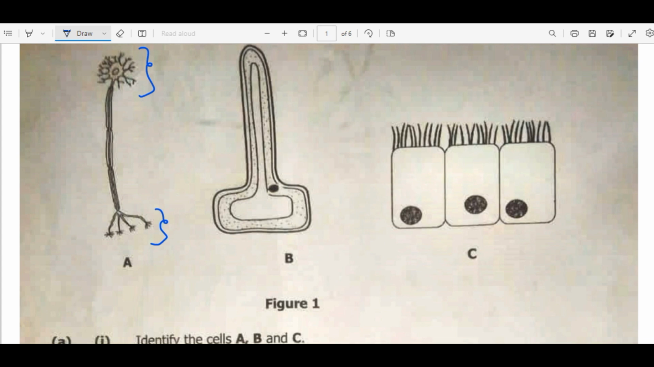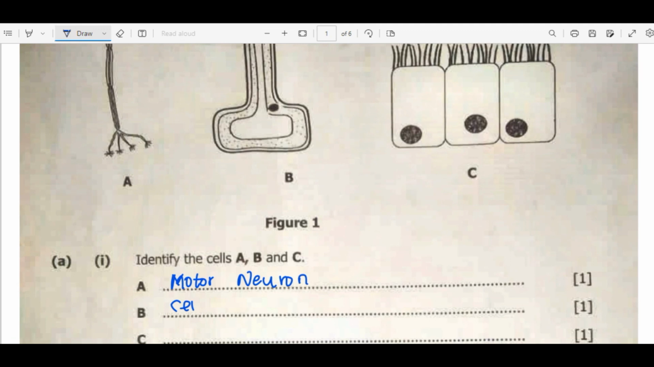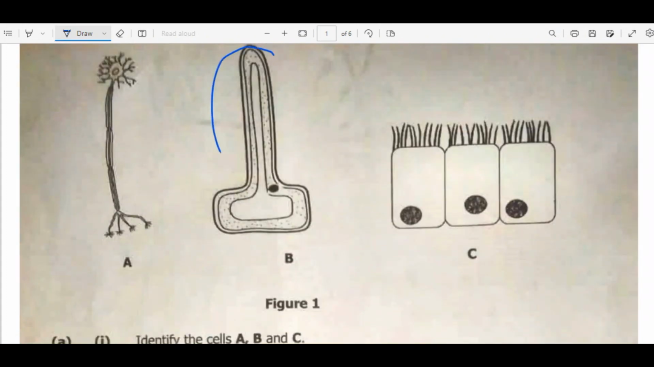Now let's move on to cell B. For cell B, this is a root hair cell. How did we know that this is a root hair cell? Because of the elongated outgrowth. This structure here is what should assist you in determining the root hair cell, the one that we are looking at here.